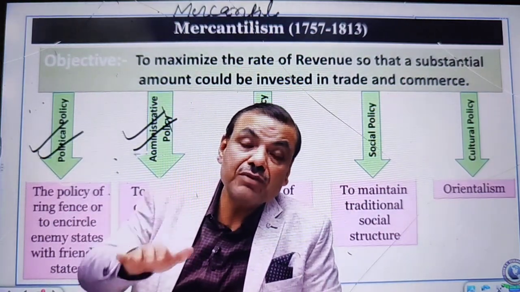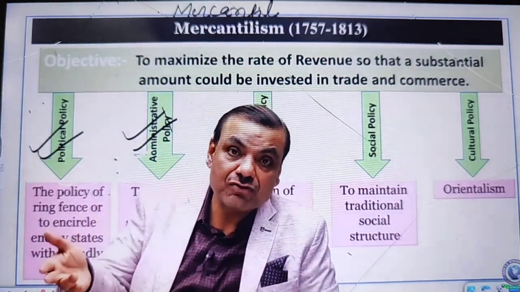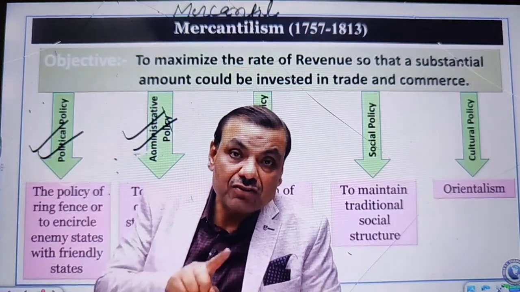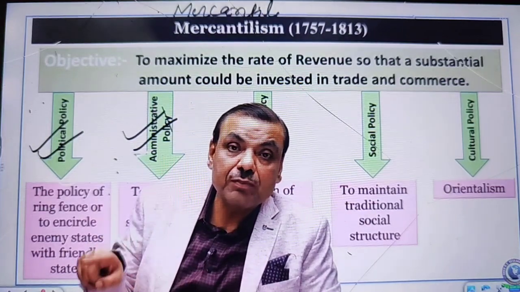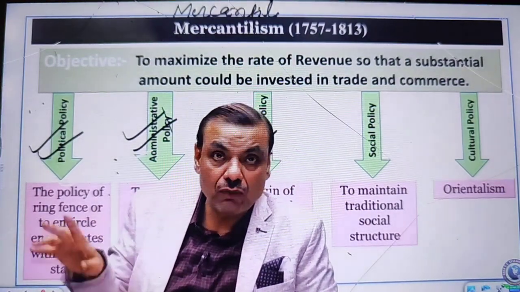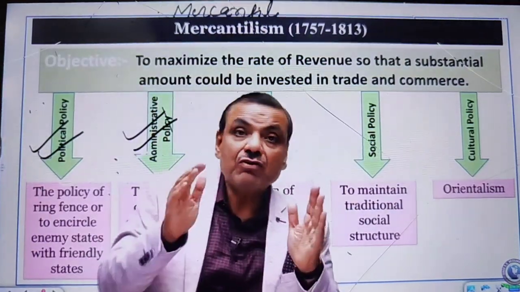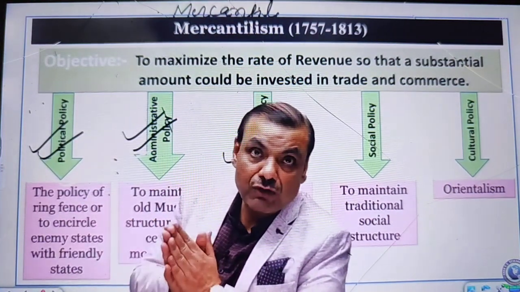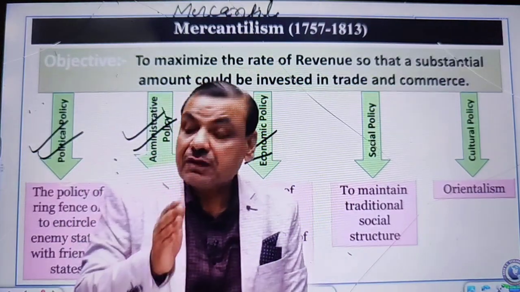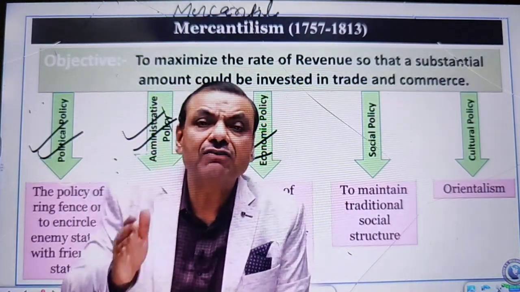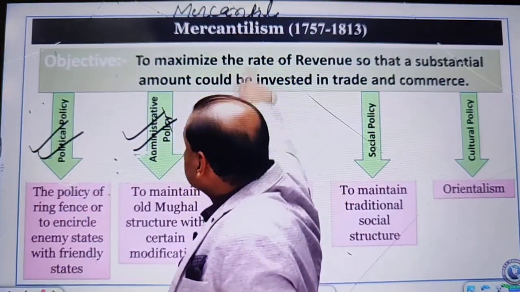Even the history of colonialism is to be divided into 3 subparts: the mercantile phase of colonialism, the industrial phase of colonialism, and the financial phase of colonialism. We are going through the topic of the mercantile phase of colonialism, and it is likely to be finished now. So my friends, I have taught you that whenever you study colonialism, never forget this formula: colonialism is basically an economic relation. It was basically an economic relation, but it affected the political, social, and cultural structure.